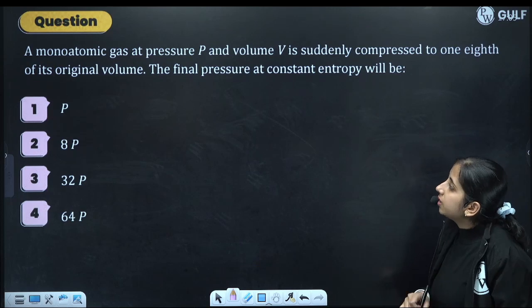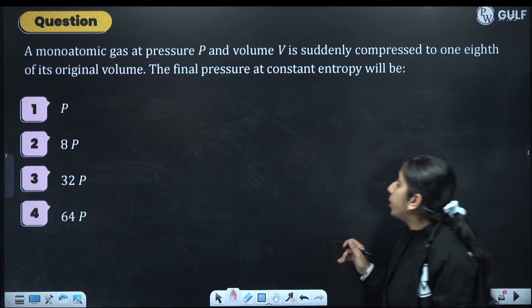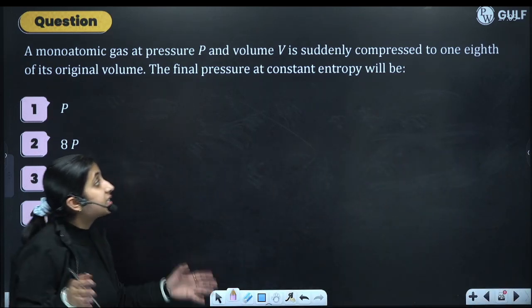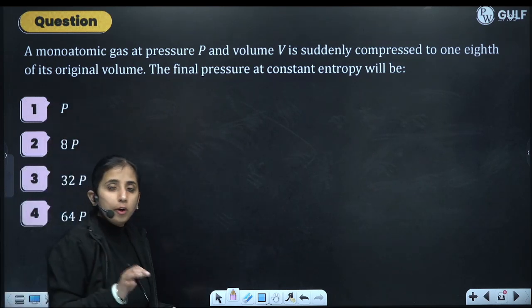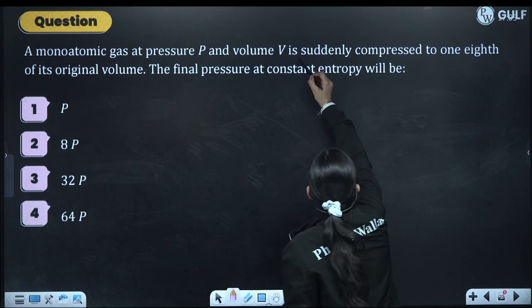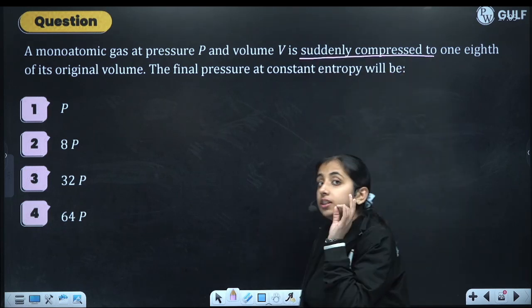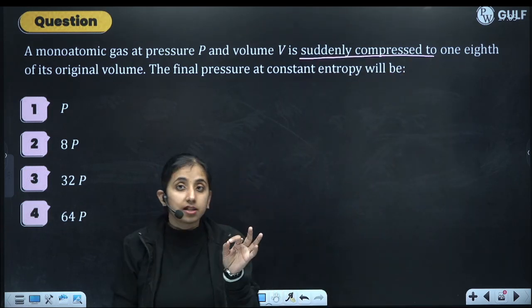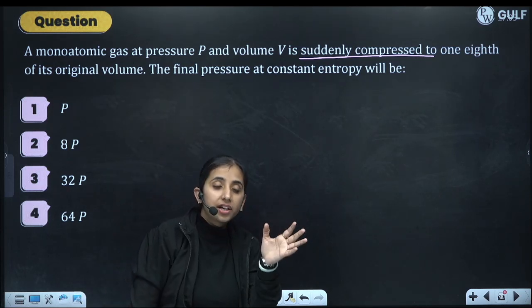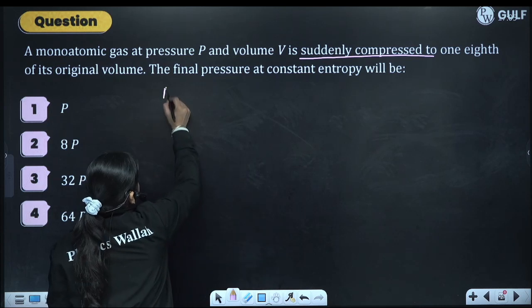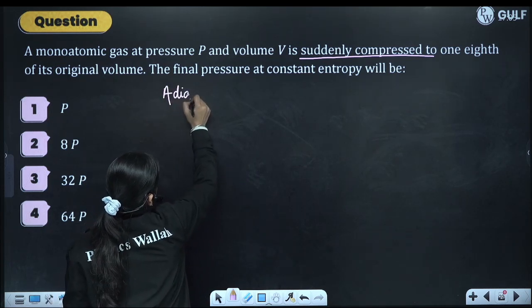See next question. A monatomic gas at pressure P and volume V is suddenly compressed to 1/8 of its original volume. In this question they didn't mention which process, but if you read it carefully, they have written suddenly compressed. It means adiabatic process.